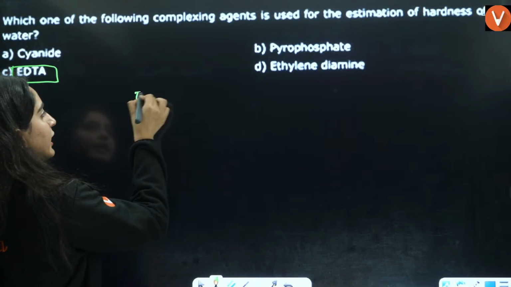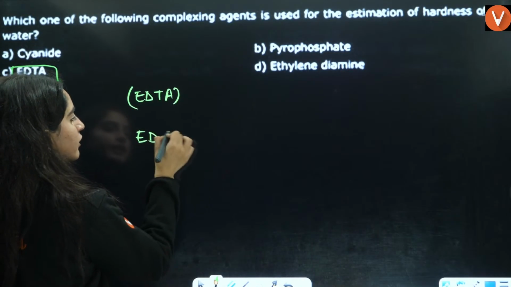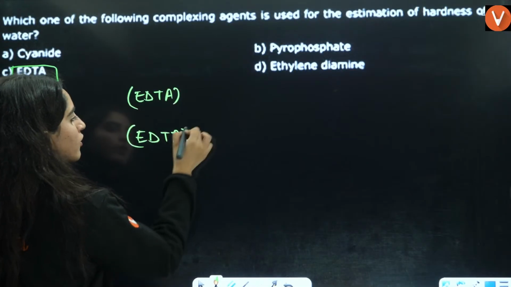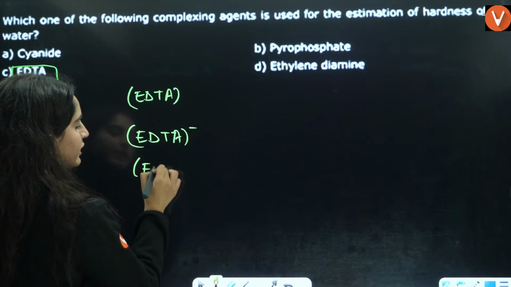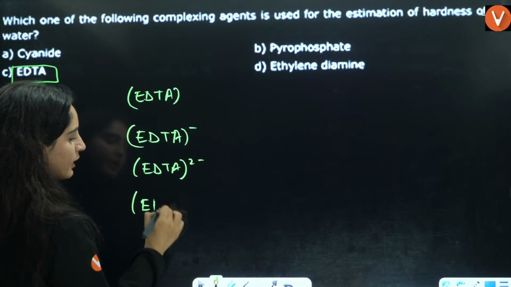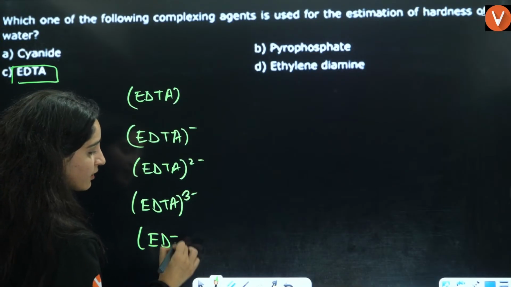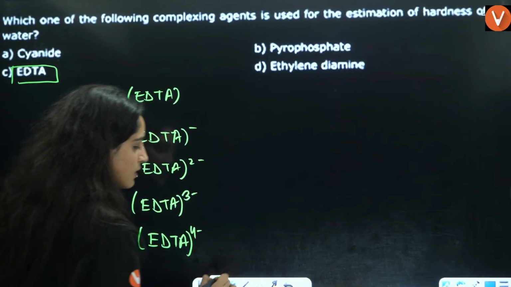They may mention EDTA, EDTA 2 negative, EDTA 3 negative, or EDTA 4 negative, right?